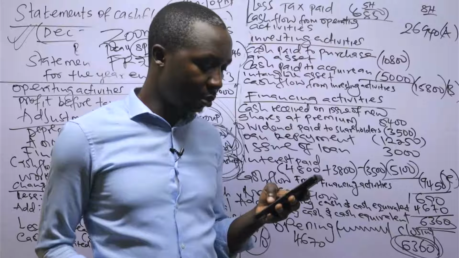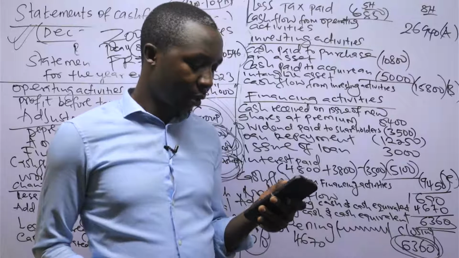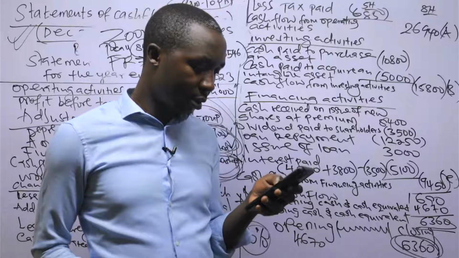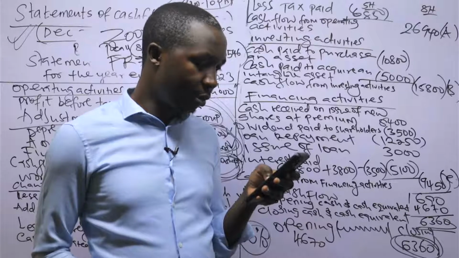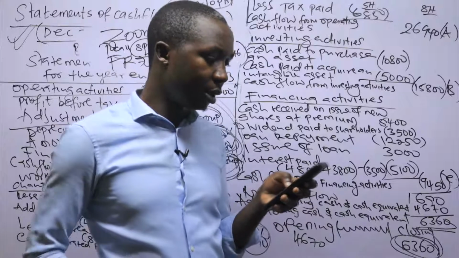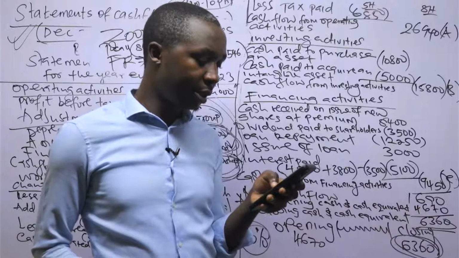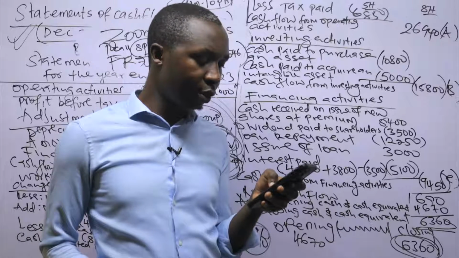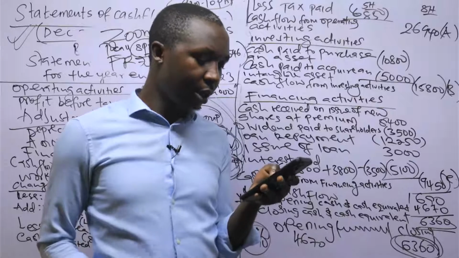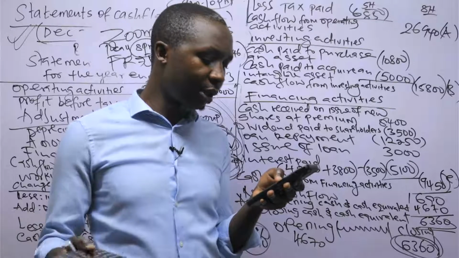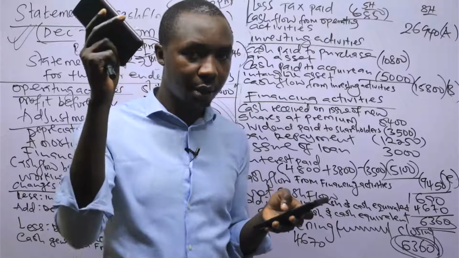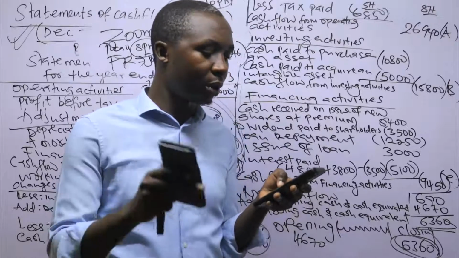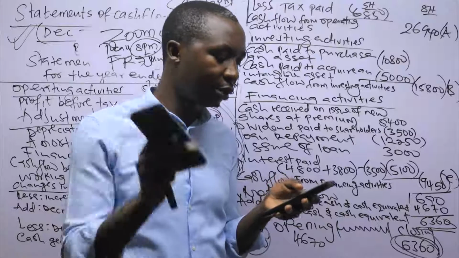That is question number 5, December 2023, financial reporting and analysis. They just needed 2 statements: statement of comprehensive income and statement of financial position, 20 marks. That is where I will be making my next video from.